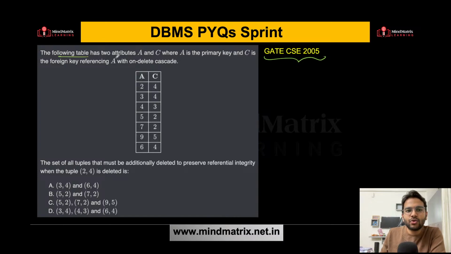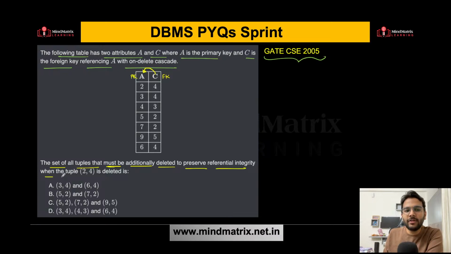The following table has two attributes A and C. A is the primary key and C is the foreign key, referencing A with on delete cascade. So A is your primary key here and C is your foreign key, and C is referencing to A itself. So C is referencing to primary key of the same relation. So it is self-referential, as it is referencing to the same relation, right?